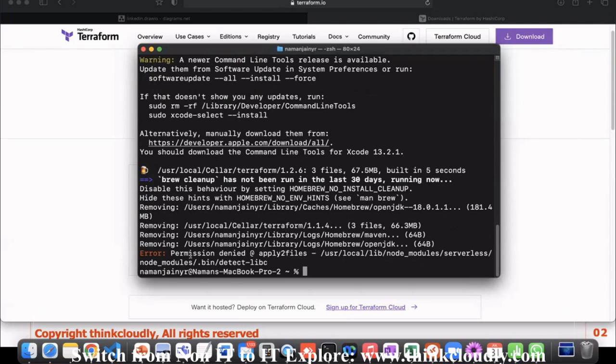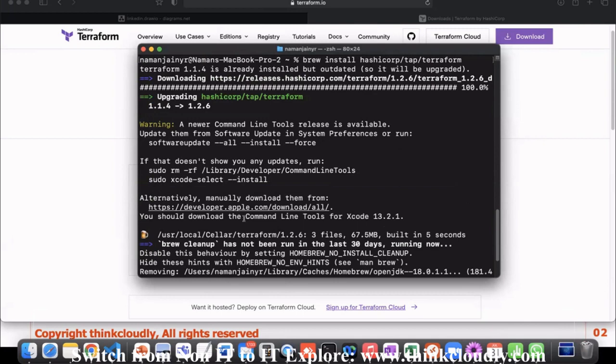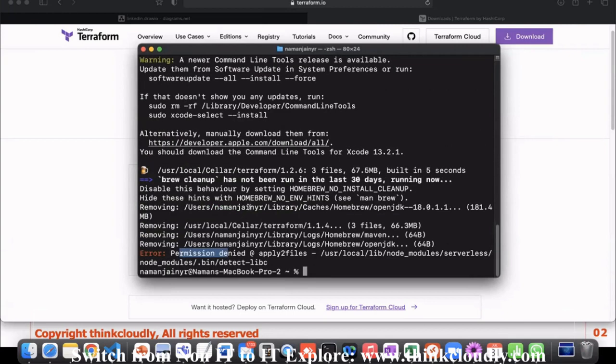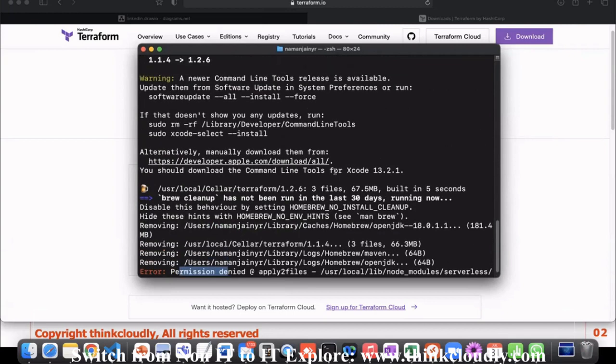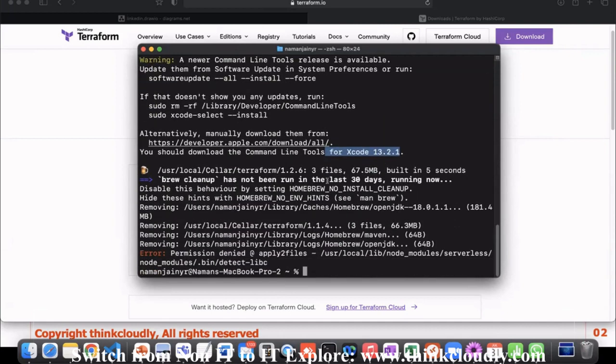So there is some error which is coming up over here. Let me just check. Okay, this is because of Xcode. You should download Xcode. For me, it is asking me to download Xcode. Let me do it first.